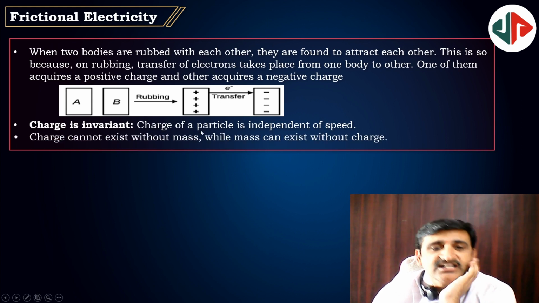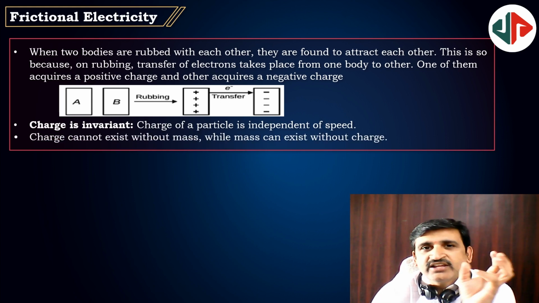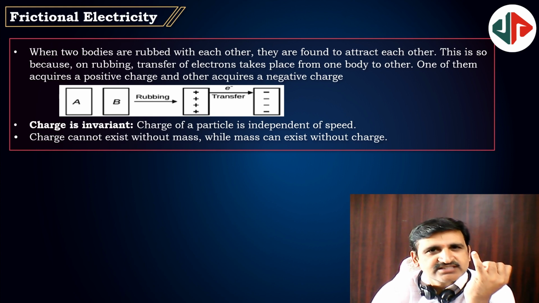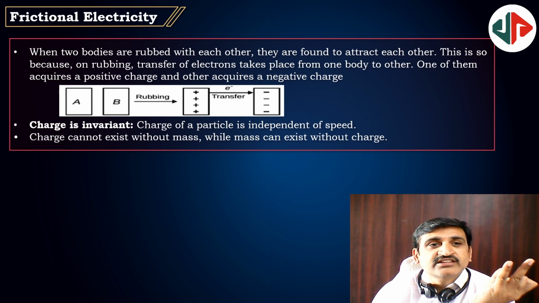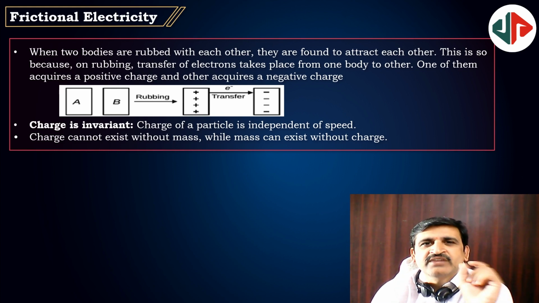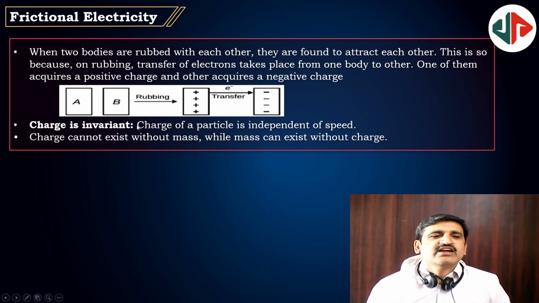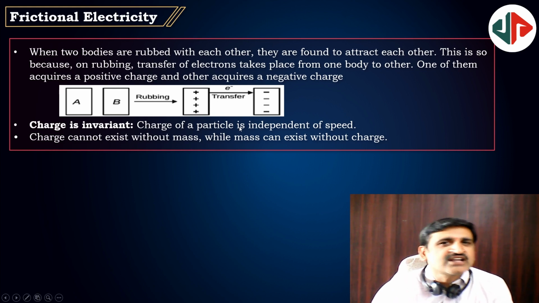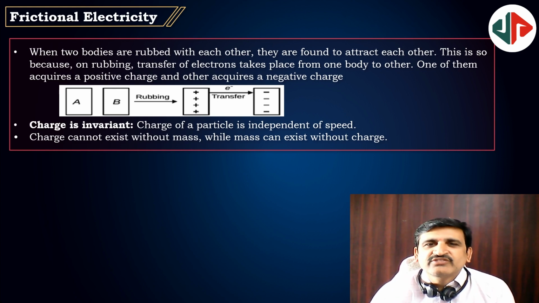Next, charge is invariant. Charge is invariant means if a body is moving at a speed comparable to light velocity, then the body's mass will change, and the body's dimension will change. That is called length contraction, mass enhancement, time dilation. These are all relativistic things, but charge will be the same even though it's at rest or in motion. And charge cannot exist without mass. Very important point. Charge cannot exist without mass. Photons do not have mass. Therefore, they can't have charge. So the photons contained in light cannot be deviated by electric or magnetic fields because they are not charged.